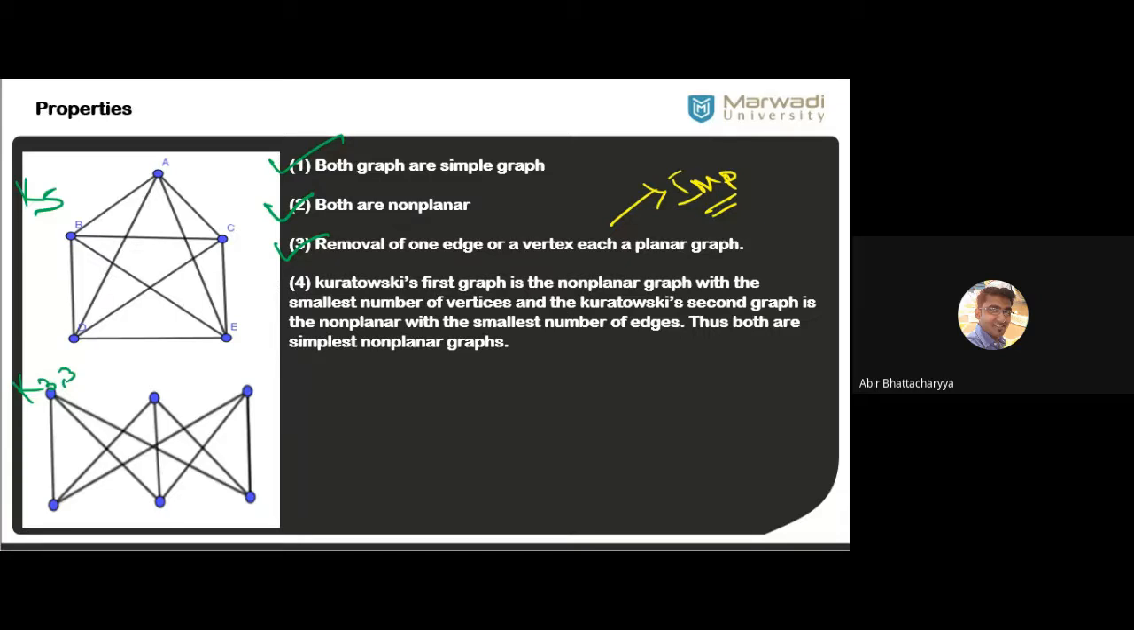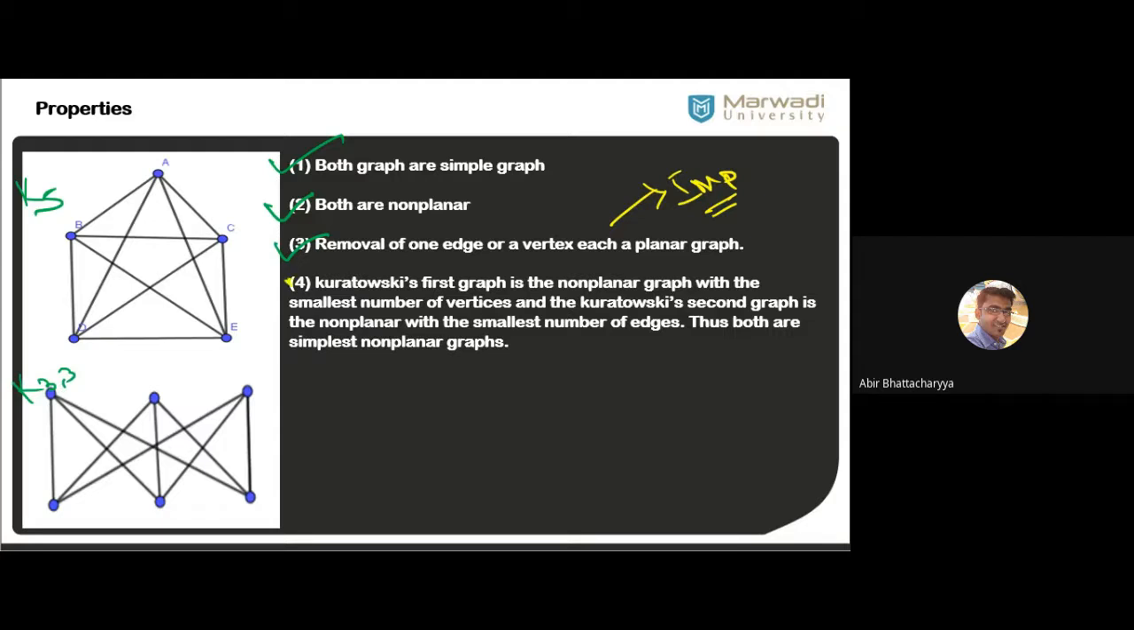Planar graph means what? Planar graph means we can find the embedding. We can find an embedded graph in a plane. That means we can redraw the graph in such a manner that there will be no edge intersection, no edge crossings.